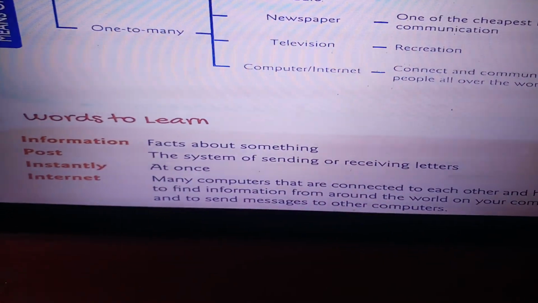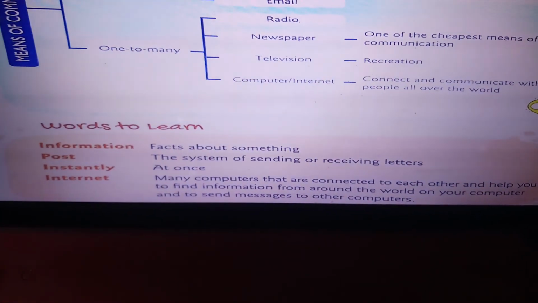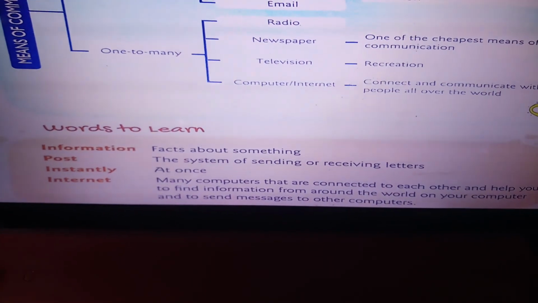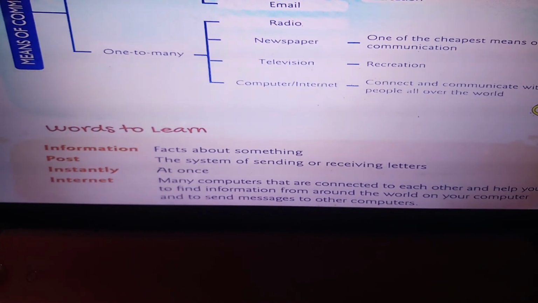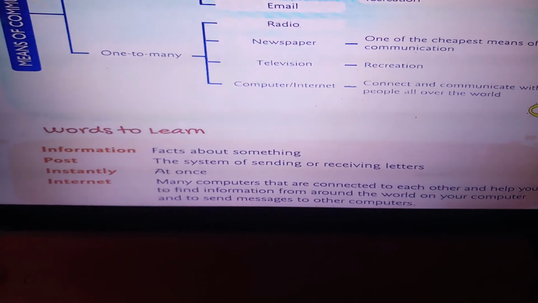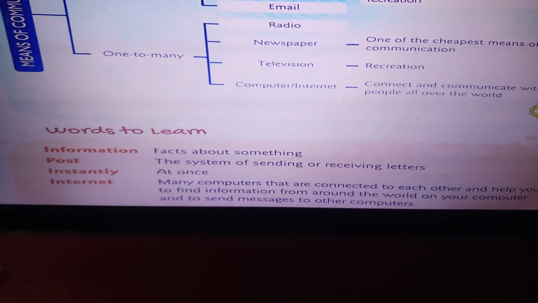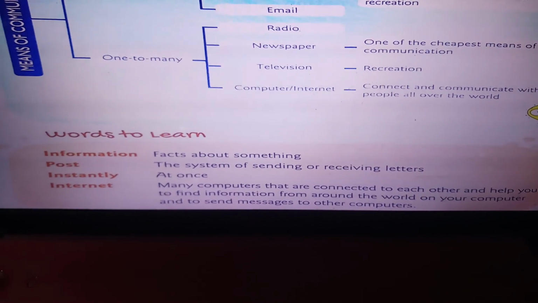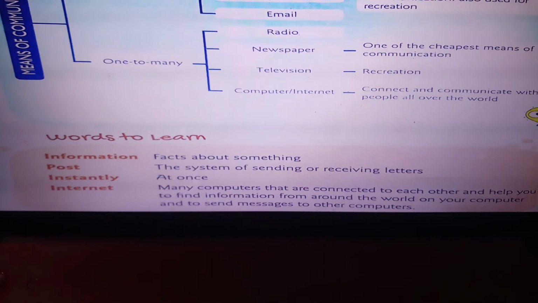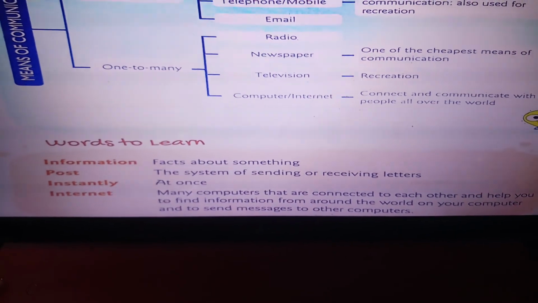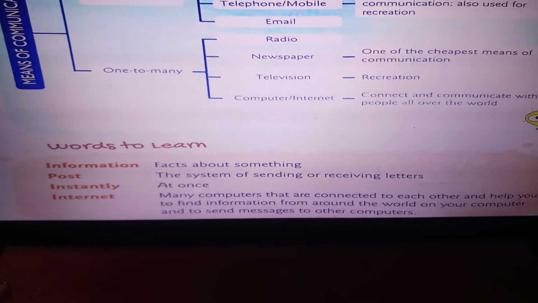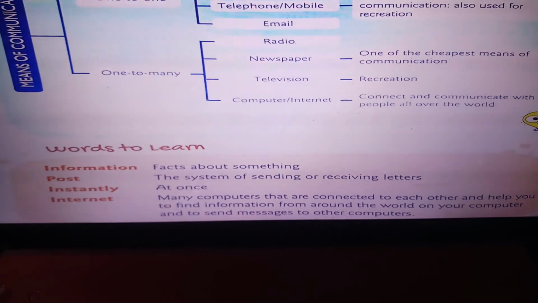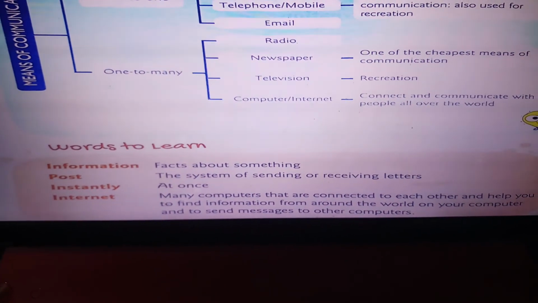Okay, now let us come to the words that we learned today. Information meaning facts about something. Post is the system of sending or receiving letters. Instantly meaning at once. Internet, many computers that are connected to each other and help you to find information from around the world on your computer and to send messages to other computers.